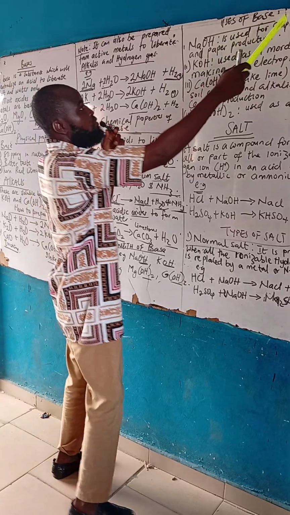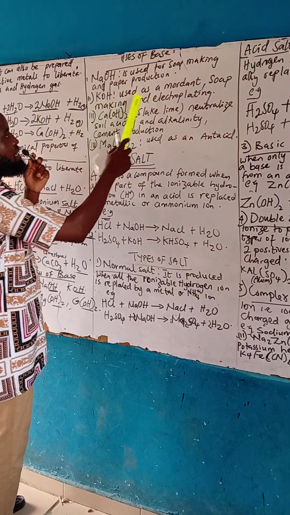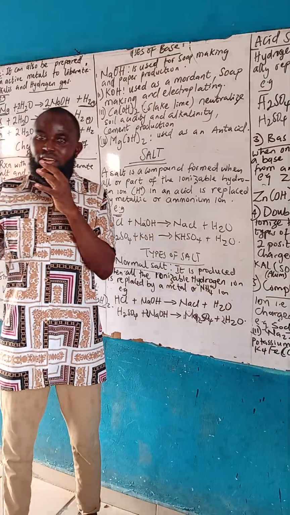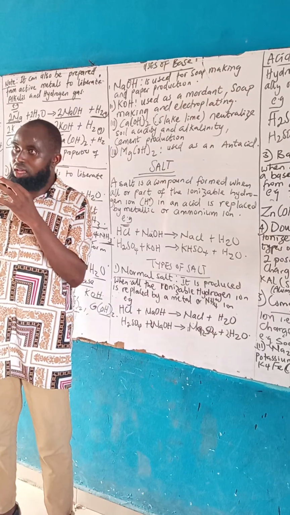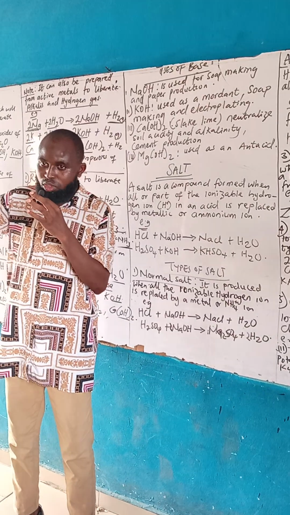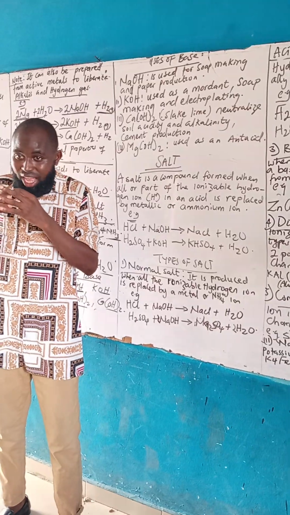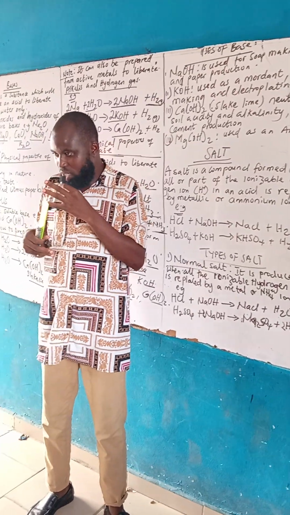Now, sodium hydroxide is for soap making and paper production. Potassium hydroxide is used as a mordant. Do you know of mordant? Mordant means something that you can use to make a color stick to another cloth. They use that for a substance to stick. You understand what I'm trying to say now?